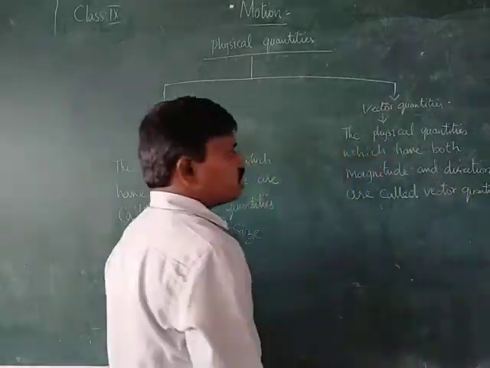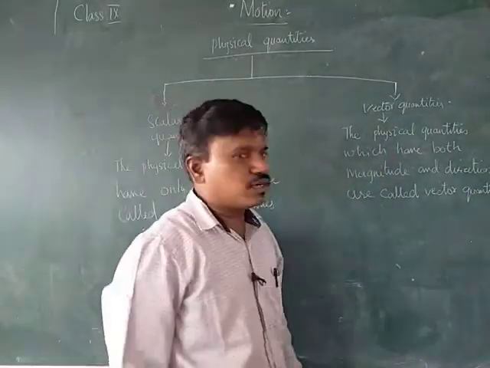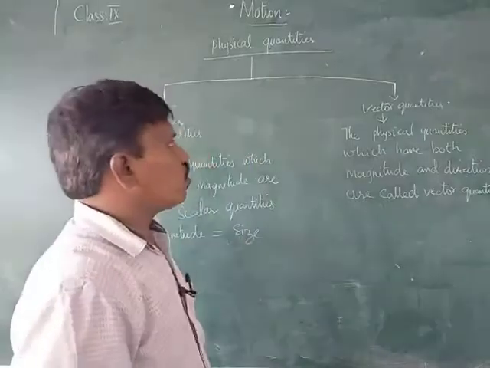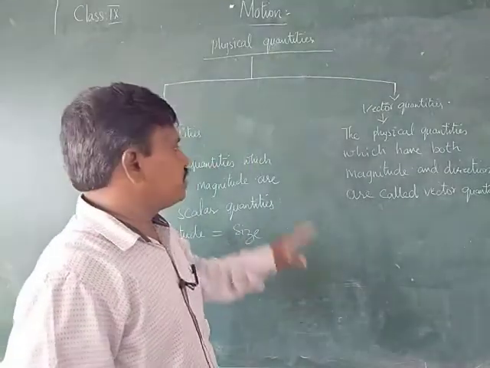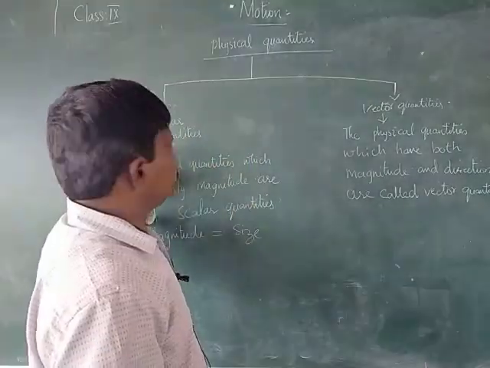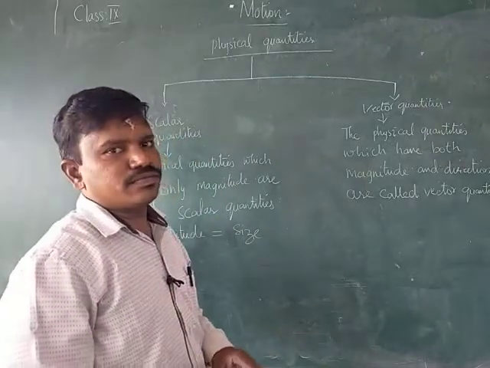Okay? This is about scalars and vectors.